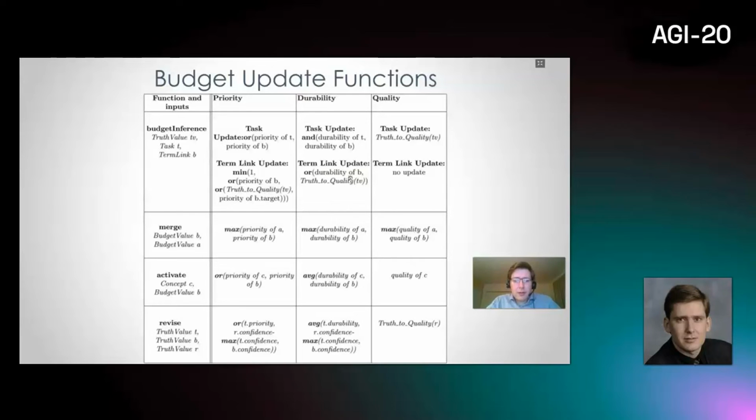There is an activate function, which activates the concept by the task link priority. And there is a revise budget function, which, after revision, revises the budget value given the truth values of the task, term, and the conclusion. So basically it revises the budget value of the conclusion.